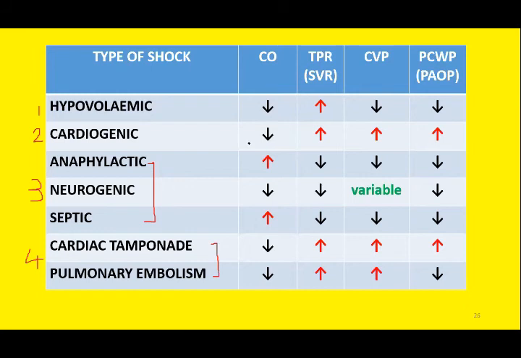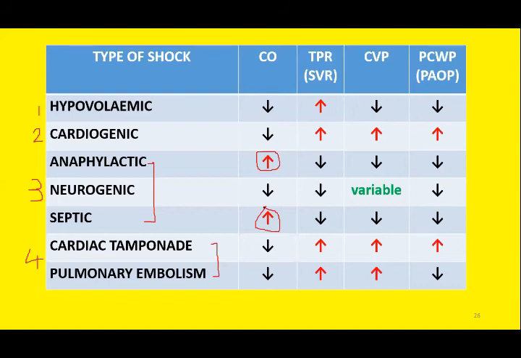So, in each type of circulatory shock, whether there is hypovolemia or there is abnormal cardiac condition, or whether there is obstruction in the pulmonary vessels, in all the types of circulatory shock, the cardiac output is decreased. But septic shock and anaphylactic shock, they are unique in the sense that the cardiac output in these two types is increased.